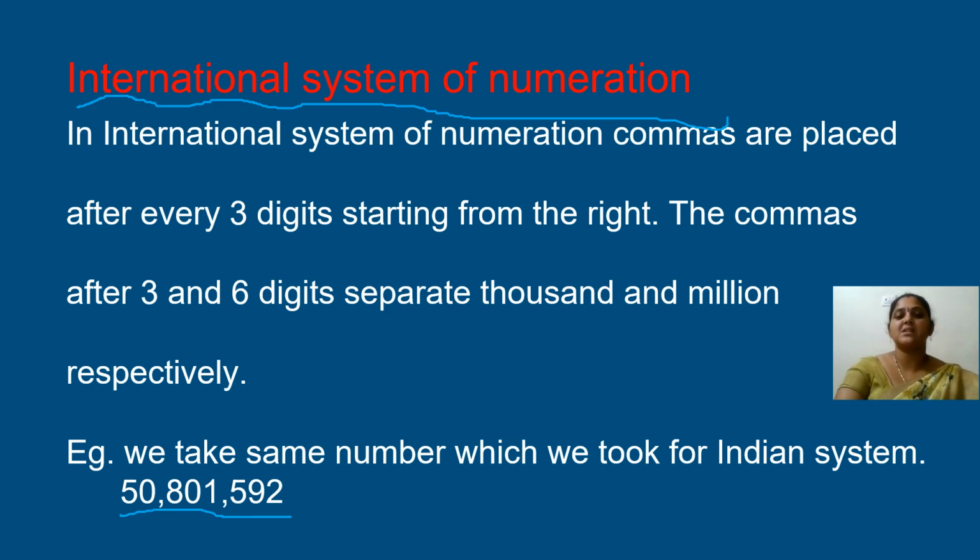The commas are placed after every 3 digits from the back. The first 3 digits are grouped, then the next 3 digits, and then the other digits, so put 0 here to get 3 digits. The same number is taken, and the usage of commas is different in the international place value system.